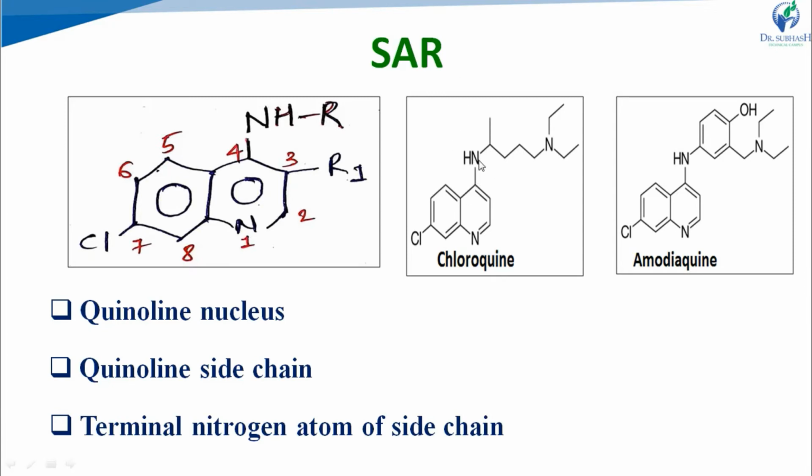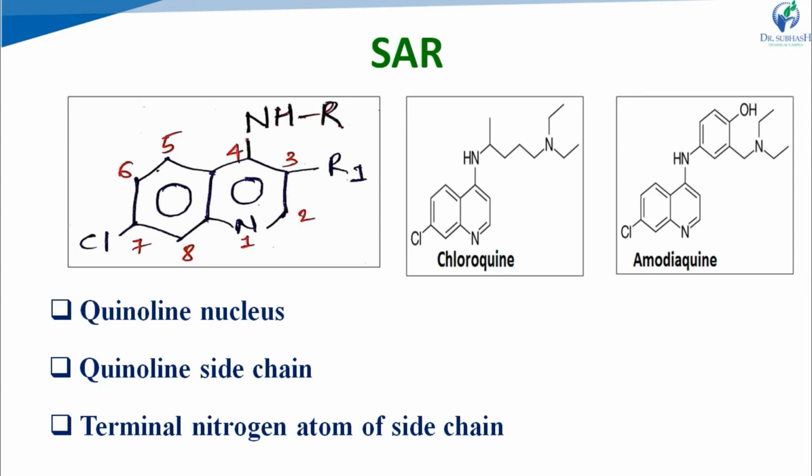One nitrogen is from this amino group and one nitrogen from this terminal amino group. Between these 2 nitrogen atoms, there should be at least 2 to 4 carbon atoms present. If 2 to 4 carbon atoms are present between these 2 nitrogen atoms, activity will be optimum.